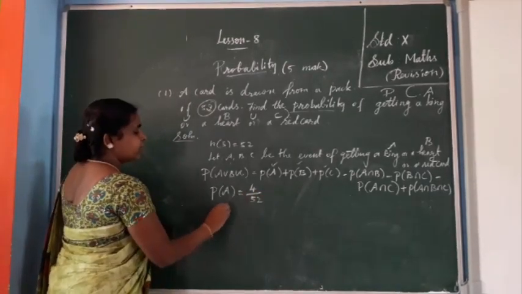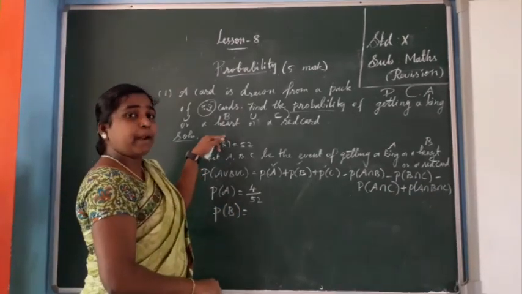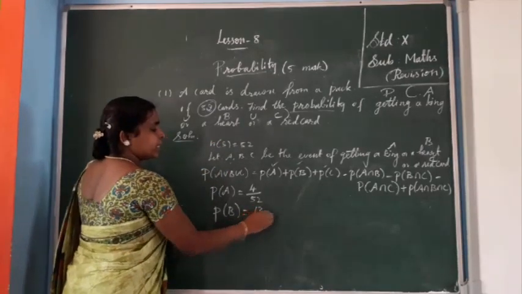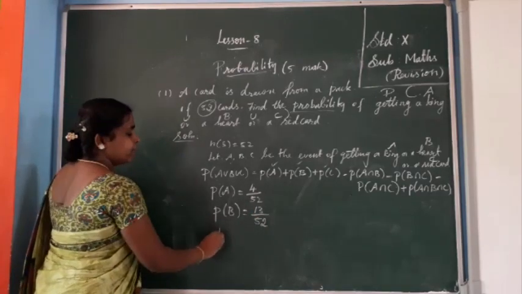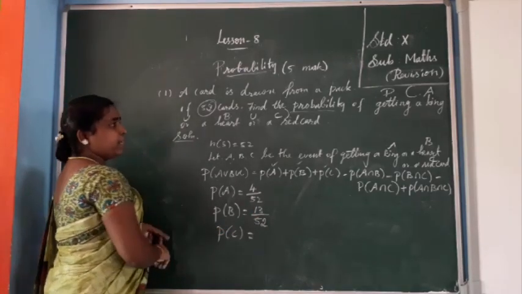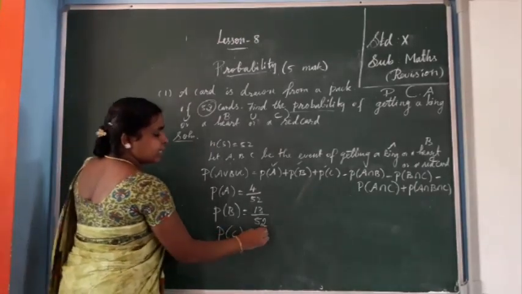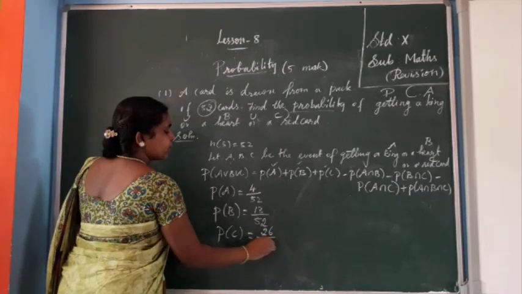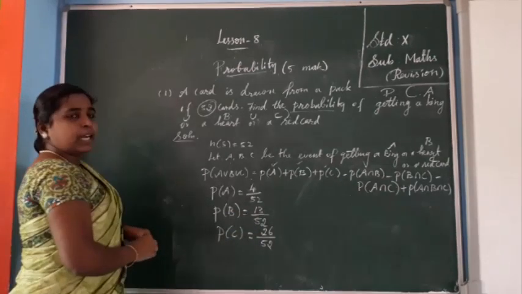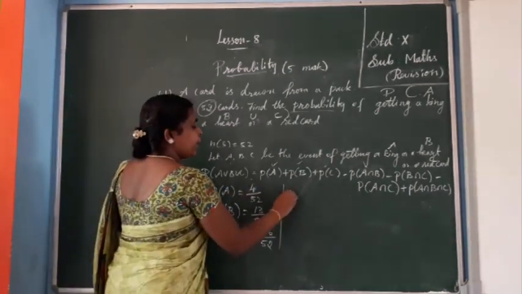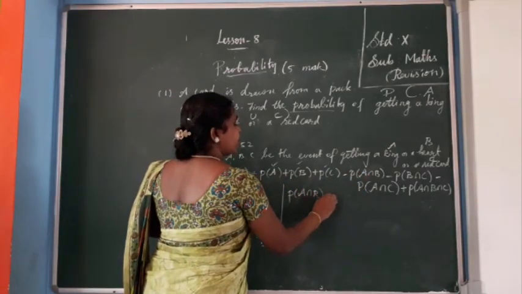Next, P of B equal to, so probability of heart card. First you want to know the number of heart cards. Heart cards are 13, okay. So 13 by 52. Next, P of C equal to, C means red card. So number of red cards by N of S. So number of red cards is 26 by 52. Okay, clear? 4 king cards, 13 heart cards, 26 red cards. Okay, next you want to find P of A intersection B. So 3 values we got. Next P of A intersection B equal to.